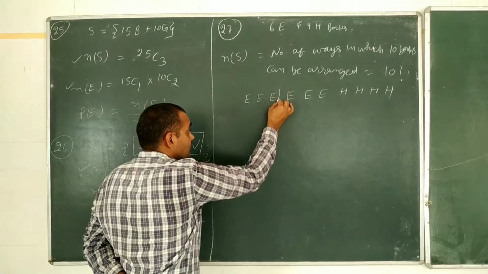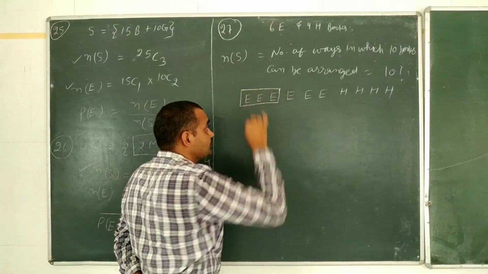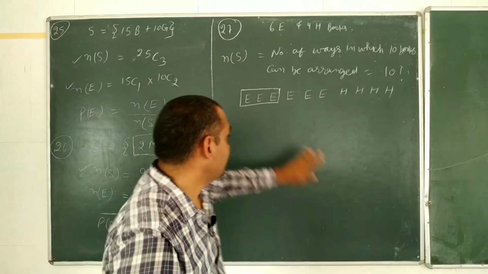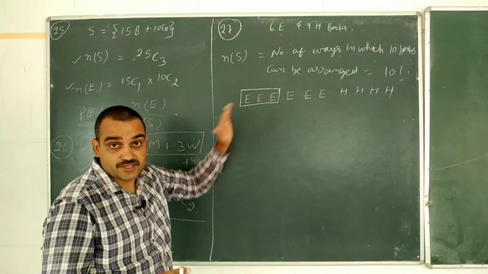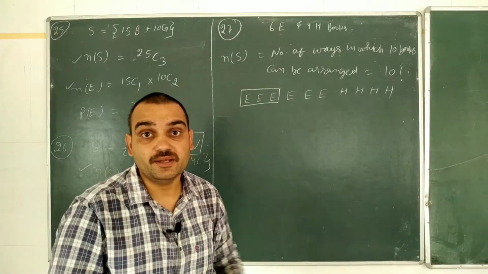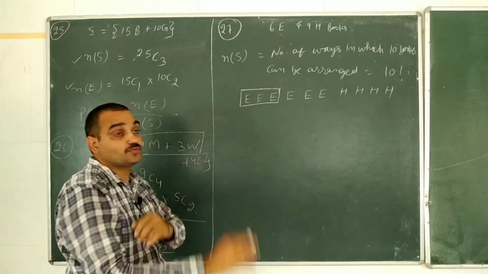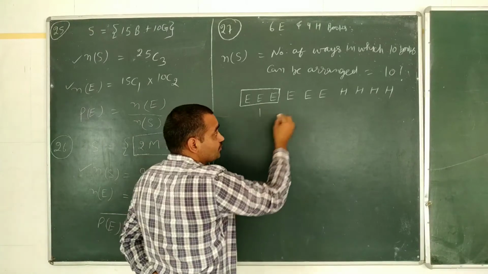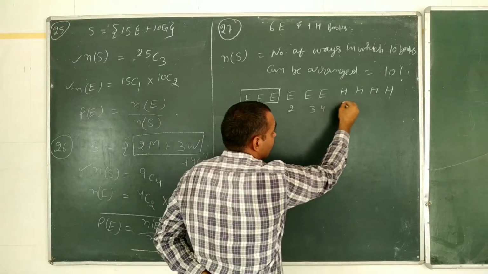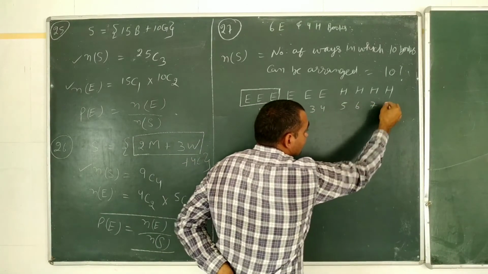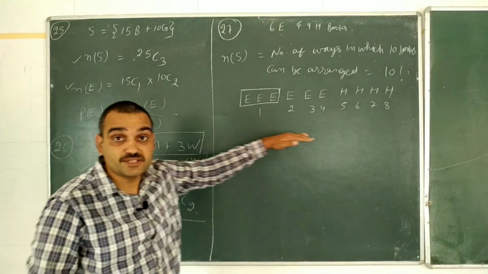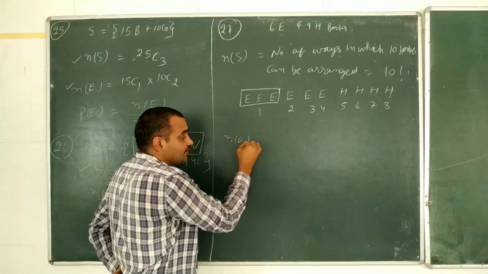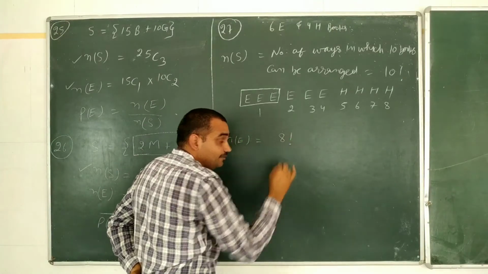The condition is that 3 of those English books are together. Let me consider them as a packet. We wrap them in a packet, and now we have to arrange. Now how many books do we have? 1, 2, 3, 4, 5, 6, 7, and 8. The number of ways in which these 8 books can be arranged is the number of elements in our event, which is 8 factorial ways.